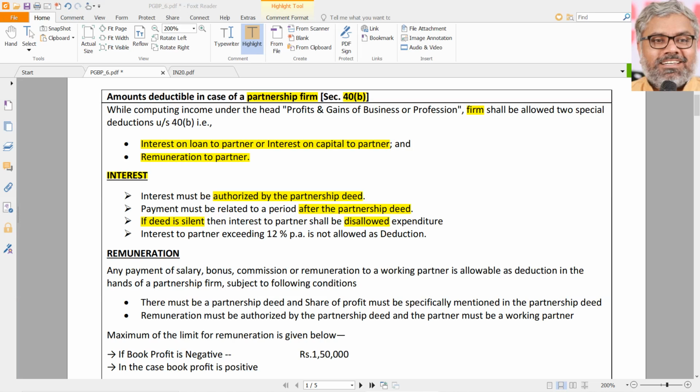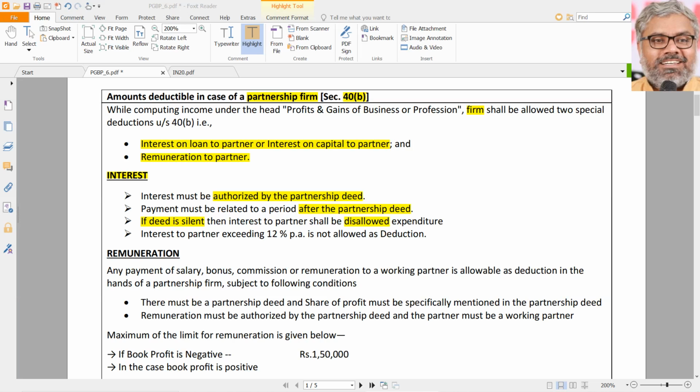Can they take? Of course they can take. There you cannot say no, they cannot take. We are not telling they can take or they cannot take. That is none of our business. They can take whatever they want to take. That is their firm. What we are to apply is the Income Tax Act provisions. Income Tax is not telling them anything to do. Okay, if they take, that expenditure, which is an expenditure of the firm, is not allowed as deduction. That's what the Income Tax Act is telling.